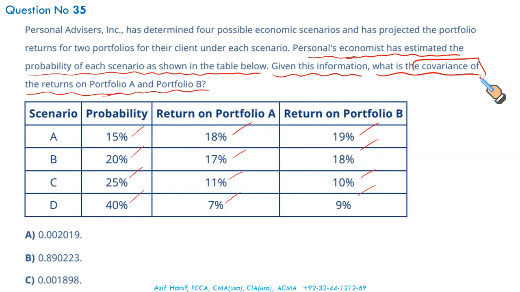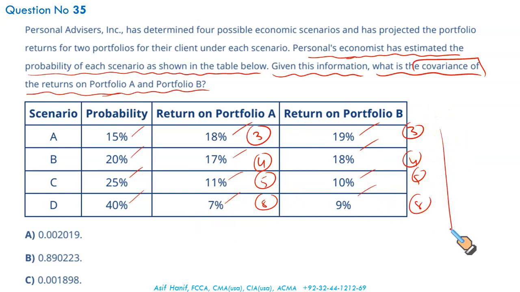Unfortunately, there is a way to do it using your calculator, but that will require putting 18, if it is divisible, all are divisible by 5. Putting 18 3 times, 20 4 times, 11 5 times, 40 8 times, and the same for B. Using the linear function of your financial calculator, you can enter 18, 19, again 18, 19, again 18, 19, then 17, 18, again 17, 18, 4 times this pair, 5 times this pair, and 8 times this pair.